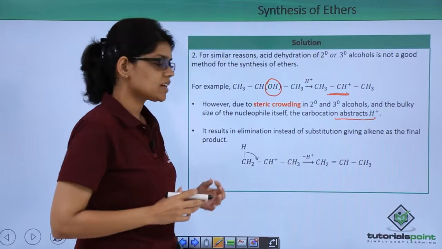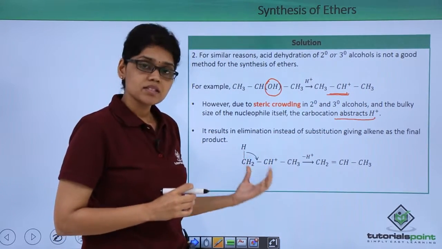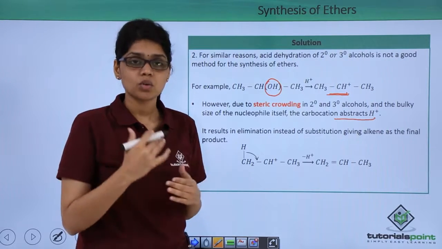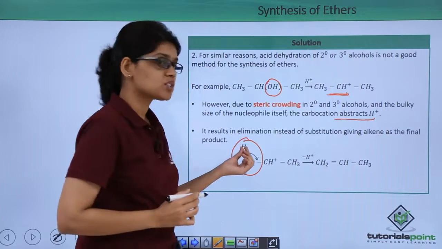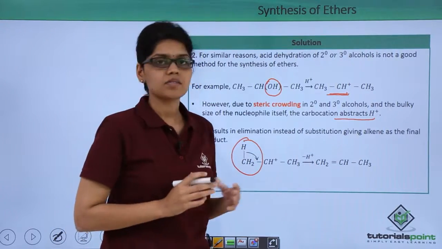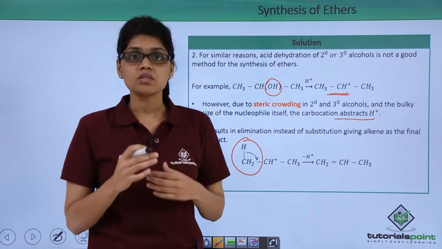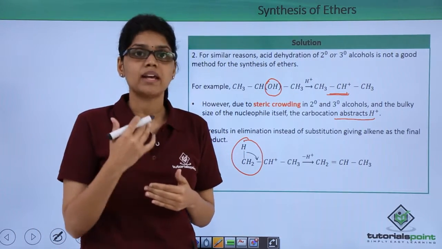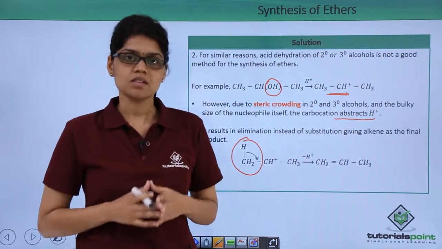So as you can see in this reaction, here we have CH3, CH plus, CH3. As you can see here, instead of this carbocation undergoing a nucleophilic substitution reaction, it undergoes an elimination reaction where H plus ion is abstracted and gives us corresponding alkene. So this is why secondary and tertiary alcohols, due to their tendency to undergo elimination, are not a preferred method for the synthesis of ethers.